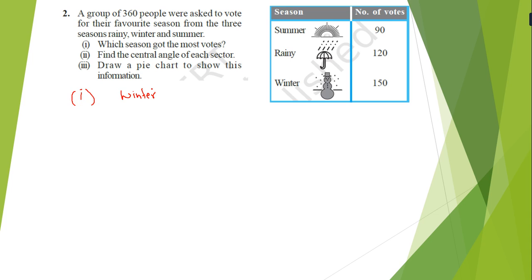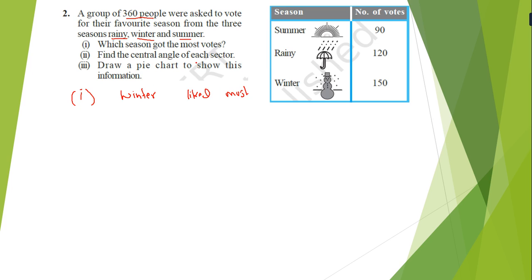Winter season is the most liked by people. Out of 360 people and 3 seasons, rainy, winter and summer, winter is liked most.